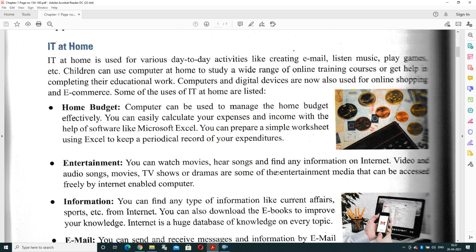Third one is information. You can find any type of information like current affairs, related to sports, related to education, related to society. You can also download ebooks to improve your skill. And the internet is the major base for collection of knowledge on every topic.